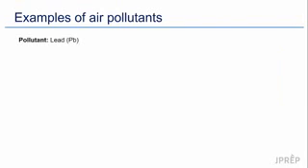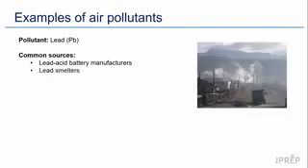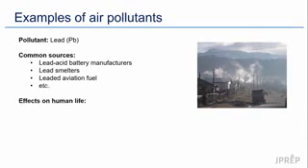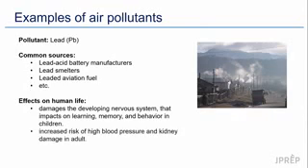Lead is another common pollutant. Lead pollutant can be obtained from lead acid batteries, lead smelters, which are the places where people process lead, or aviation fuel that contains lead in it. Lead is also harmful to life. When taken in, it can damage the nervous system such that it affects our ability to memorize or learn. It can also increase the risk of high blood pressure or even cause damage to parts of the kidney in adults.